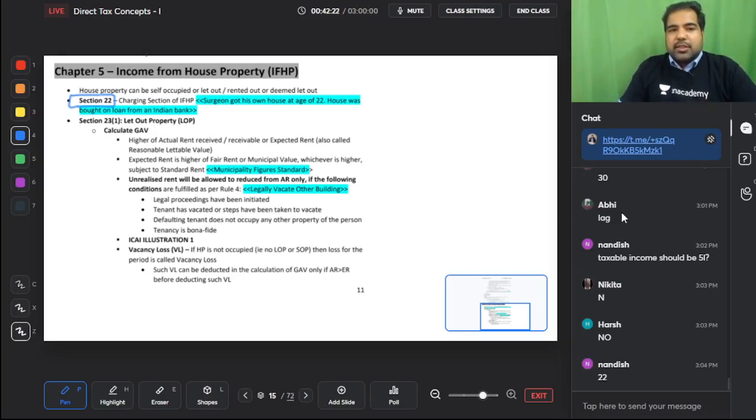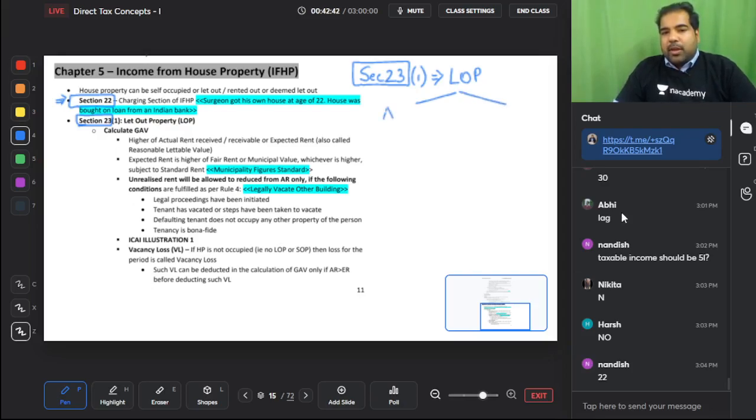This is the charging section, and the computation section is 23. So section 23 is what we are looking at first. And the first thing that you do with your house property is you let it out. It's called LOP. But guys, the government doesn't believe what you are saying is the rent, because what if you're lying? So they always compare your actual rent, which is for 12 months, assuming you have the house for the entire year, with an expected rent for 12 months. So you can always compare apple with apple. Yes, be careful guys. First, what is expected rent? The government expects certain rent from a house property. So they say that the municipality will figure a standard.